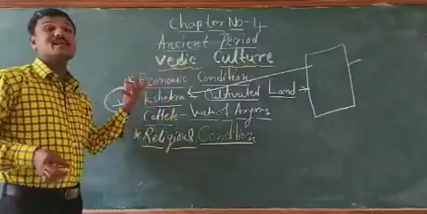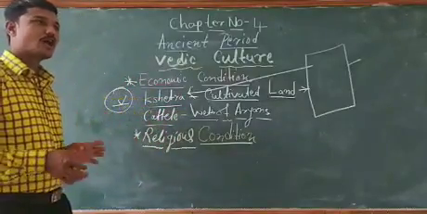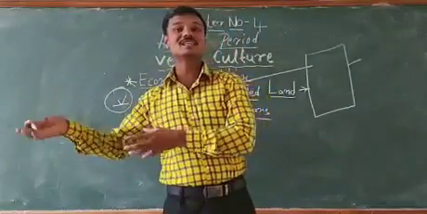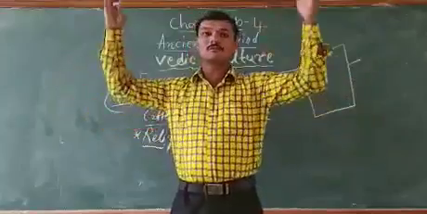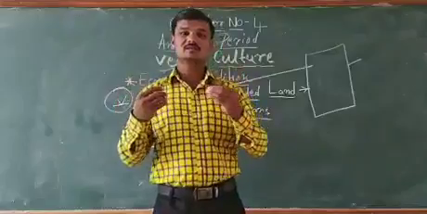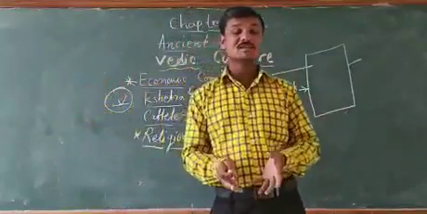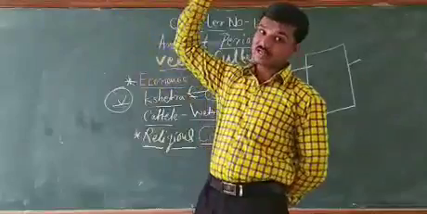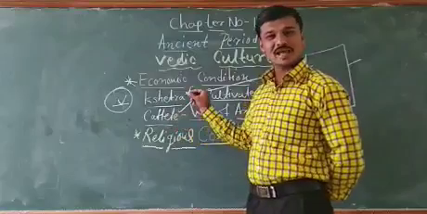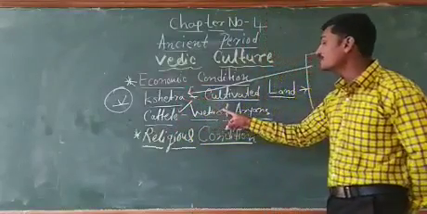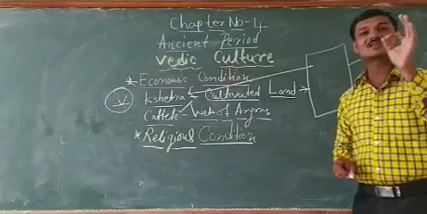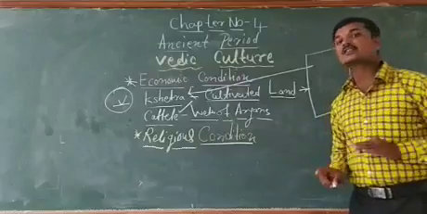Trade is limited. On the other side, nowadays we have different types of wealth. What is wealth? Some worldly things we call wealth, for example our land, our buildings, our bank balance, and gold. These are all considered wealth nowadays. But during that time, cattle, that is the domesticated animals, were considered the wealth of the Aryans. A question may be asked for one mark: what was the wealth of the Aryans?